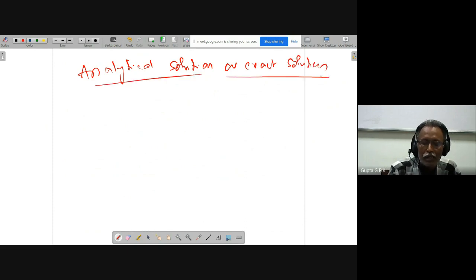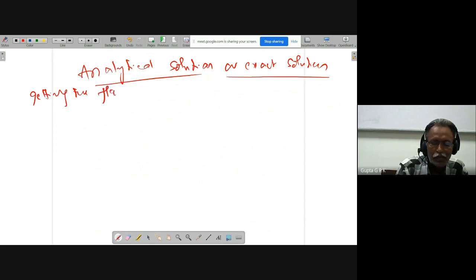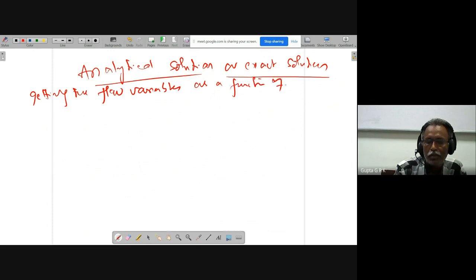Analytical or exact solution means getting the flow variables as functions of x, y, z, t.